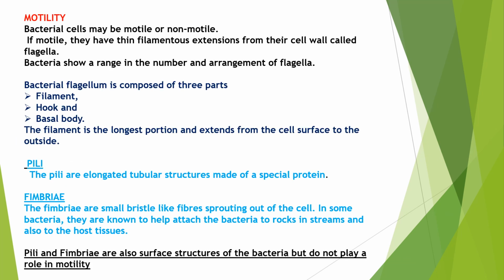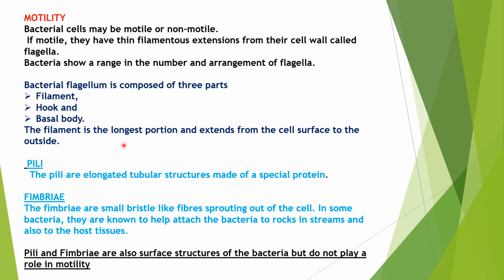When it comes to motility of the prokaryotic cell, for motility we know there is the presence of flagella, but here there is no cilia. In bacteria there is the presence of flagella, but the type of flagella present in bacteria is very different when compared to the flagella present in eukaryotic cells. This flagellar structure is composed of three parts: filament, hook, and basal body. The filament is the longest portion, the hook is the neck portion, and the basal body is the basal part of the flagellum. Okay, this is what I have written here.